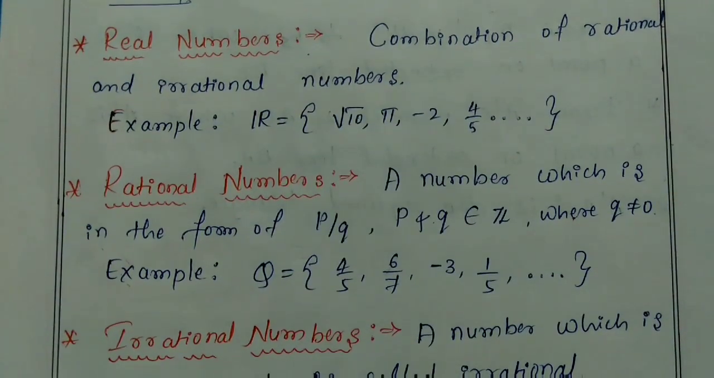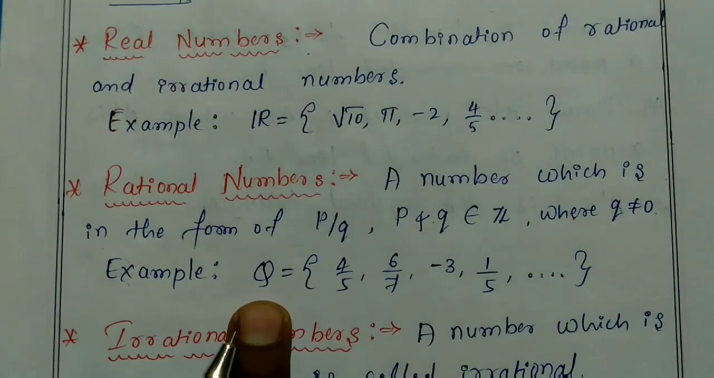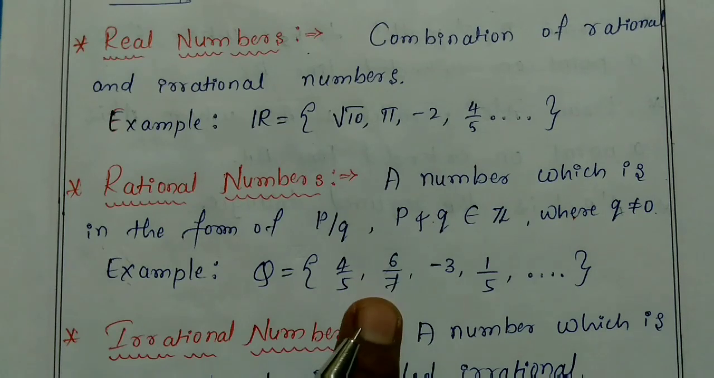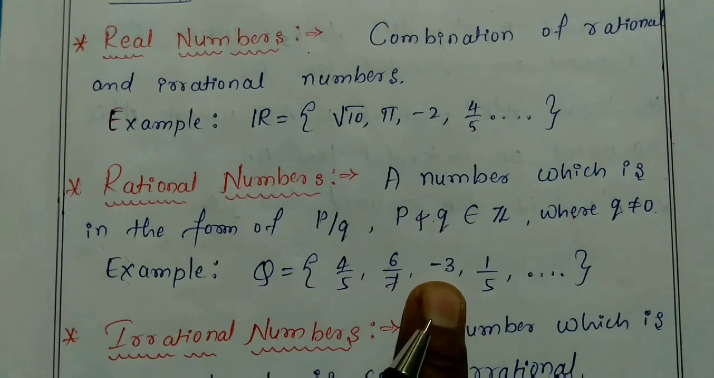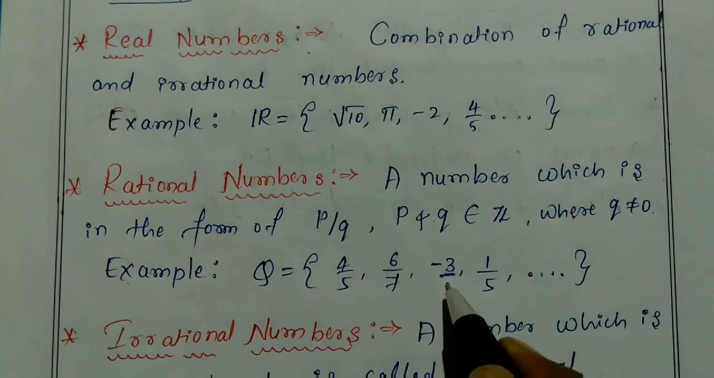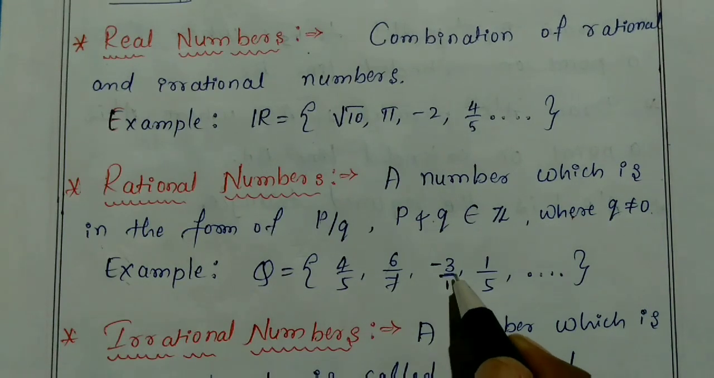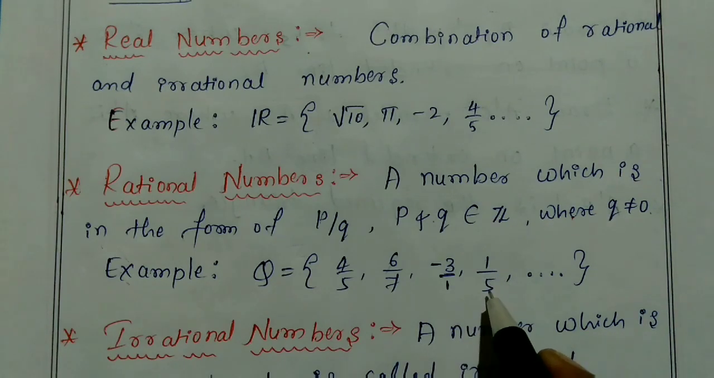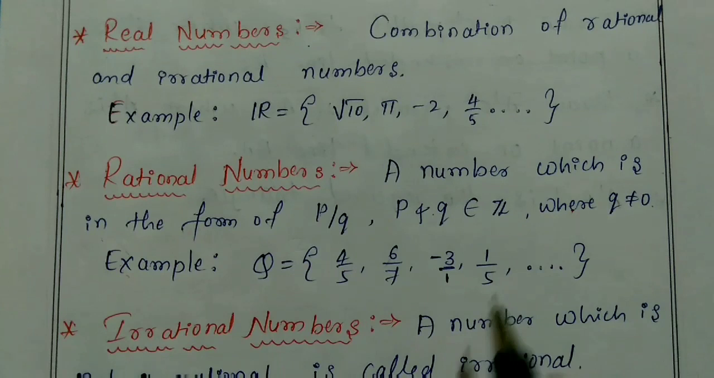Okay, so here rational numbers are represented by capital Q, and examples are 4 by 5, 6 by 7 and minus 3, because this is also in the form of p by q. Okay, because if no denominator is written, it means 1 should be there. Okay, so 1 by 5 is also an example for rational numbers.